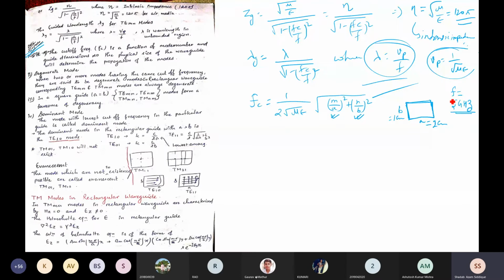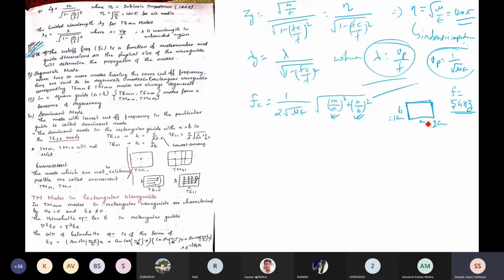So this is the frequency which is given. The operating frequency is given as 5 gigahertz. Now we want to check how many modes are existing. The cutoff frequency is a function of the mode number and the guide dimension. So the physical size of the waveguide will determine the propagation of the mode. So physical size will determine.